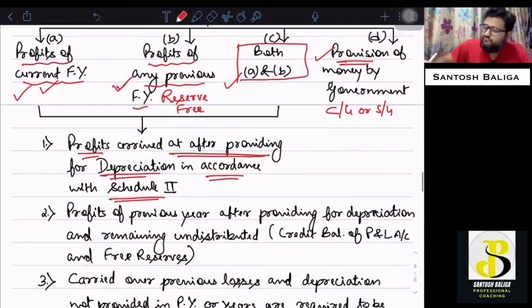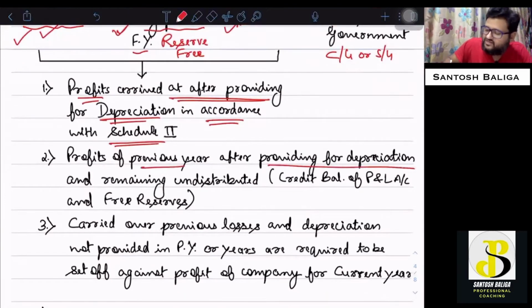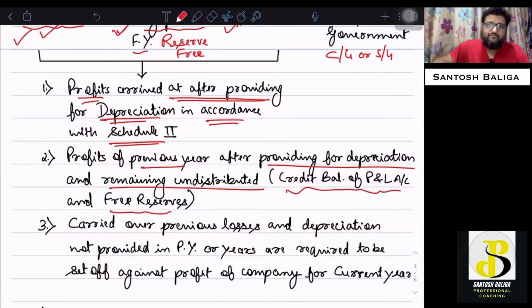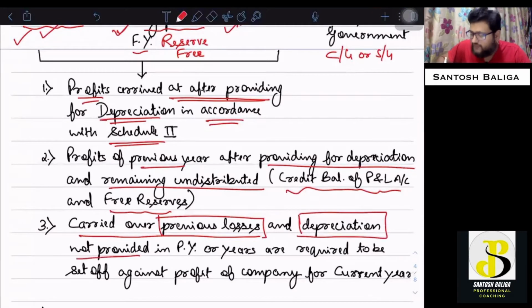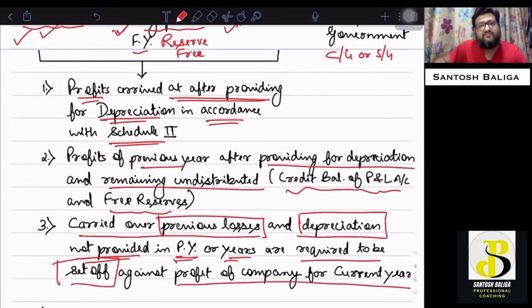Also, profits of previous year after providing for depreciation and remaining undistributed, that means credit balance of the P&L account and free reserves, can be used by the company as a source for payment of dividend. Finally, the carried over previous losses and depreciation which is not yet provided in the previous year or years are required to be set off by the company against the profit of the current financial year before the calculation of profits which will be arrived for distribution of dividend.